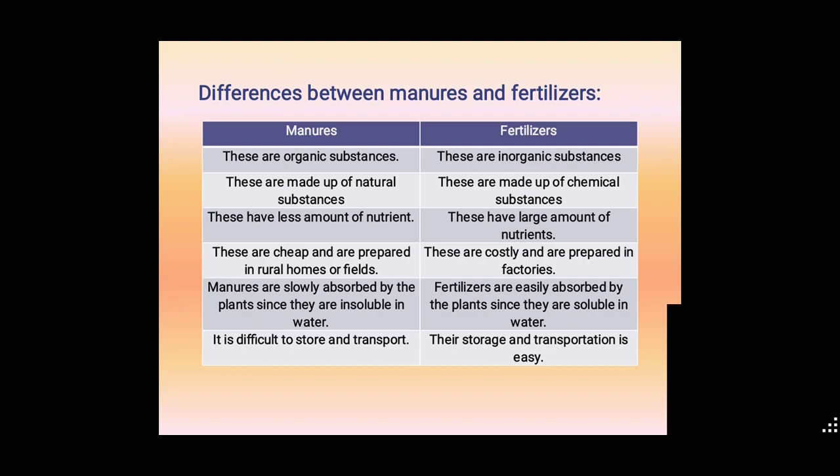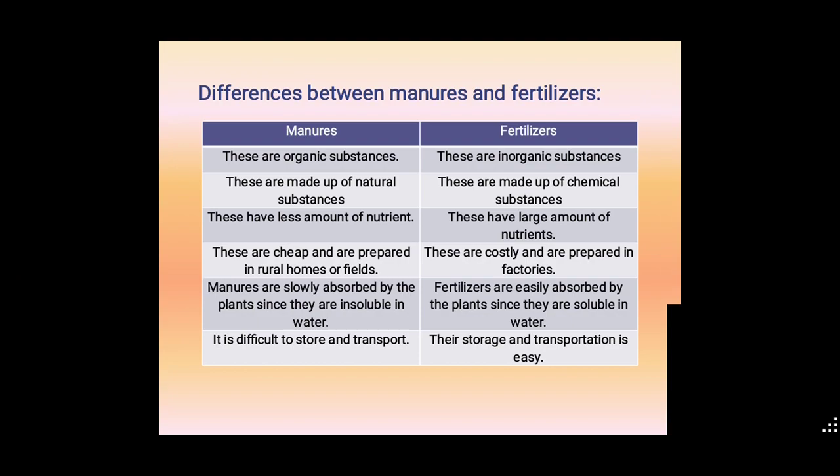Manures are cheap and are prepared in rural homes or fields, using natural methods with cow dung in the villages. Fertilizers are costly and are prepared in factories, since chemicals are prepared only in factories.